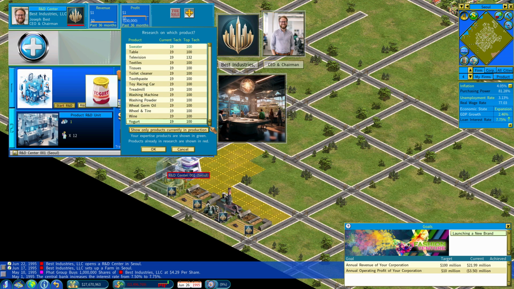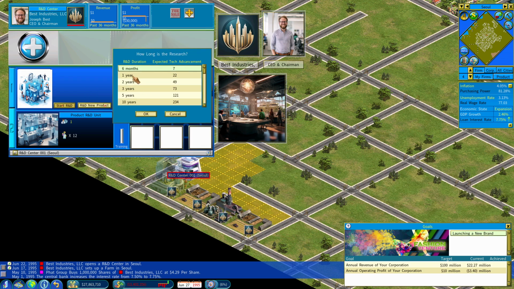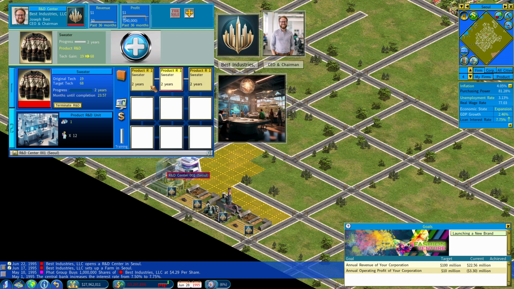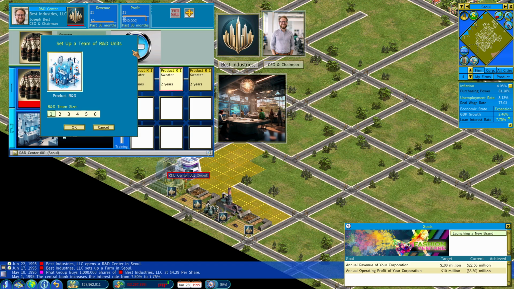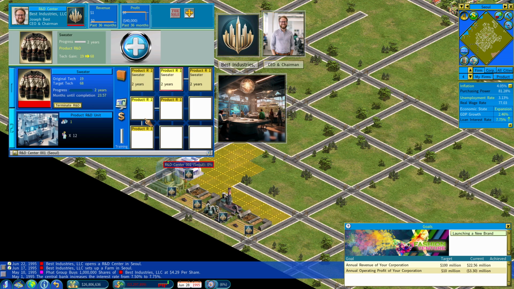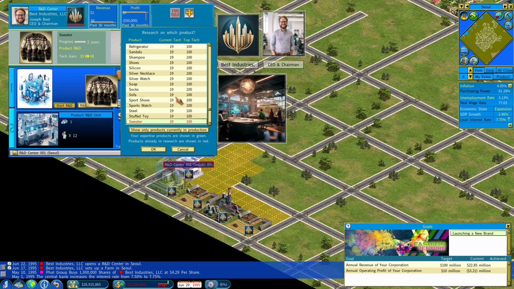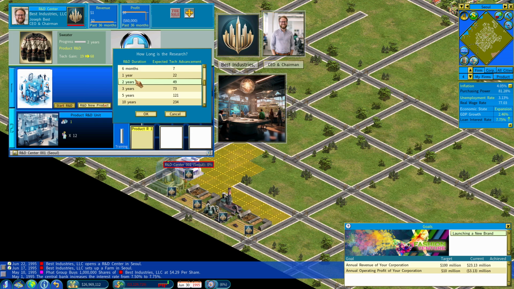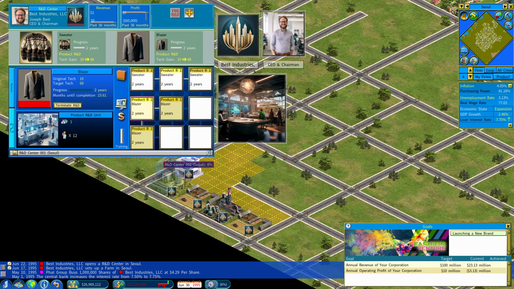But okay, let's get them going anyway. So sweater, I guess we'll go on the 1 year cycle. Maybe 2 years. Let's do 2 years. I'm just going to do all the apparels because we definitely know we want to get that going. Blazer, 2 years, and now we have to do it manually.